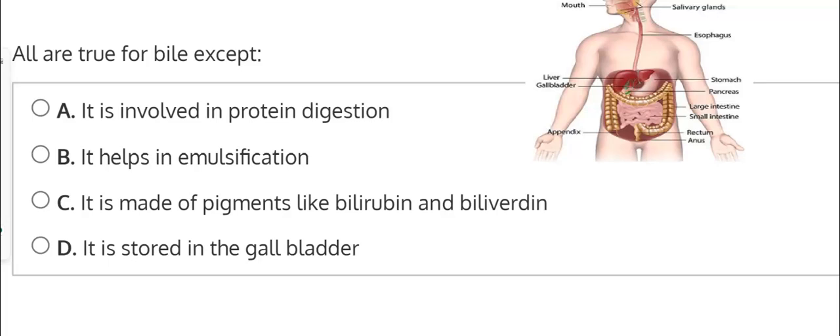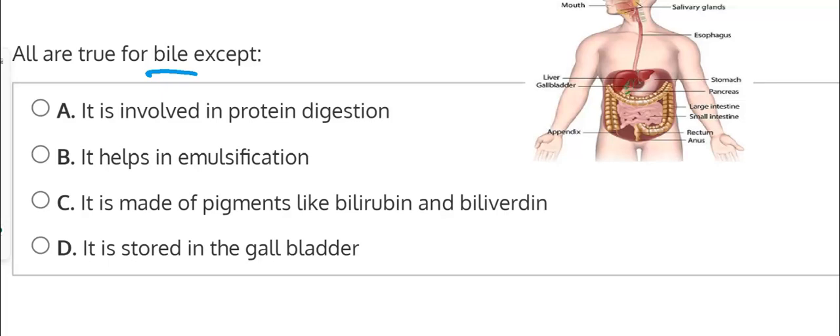All are true for bile except. So let's just discuss what bile is that they're referring to here, and then we can go through the choices. If you take a look in this section of this diagram, and you see this green structure right there, it's a little small, but that's behind the liver, that's known as your gallbladder, and its role is to store bile, and bile is used to break down fat.